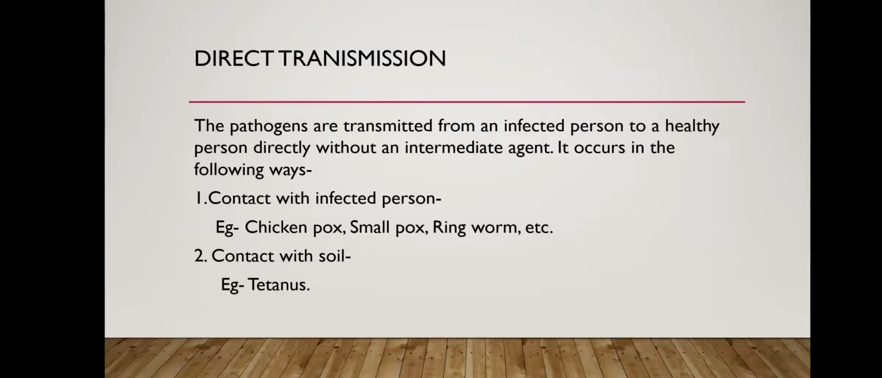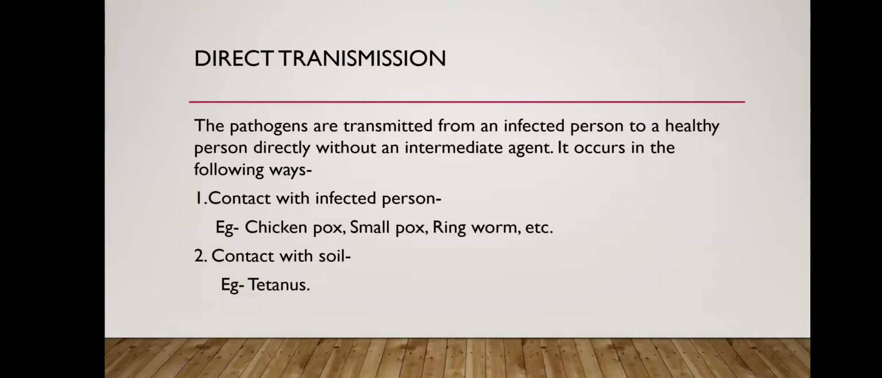So last class we have studied about the means of spread. We have seen that diseases can spread in two ways, that is, direct transmission or indirect transmission. A communicable or infectious disease can spread from an infected person to a healthy person. The means of communication or spread are different for different pathogens.